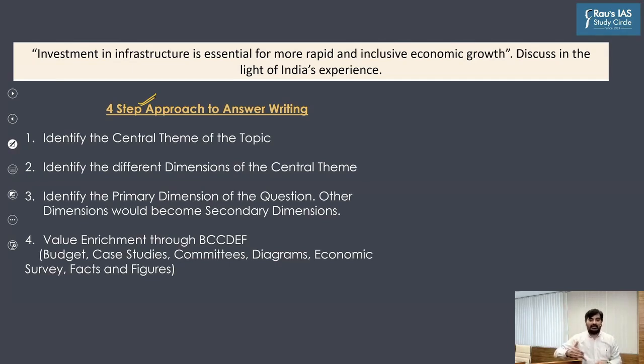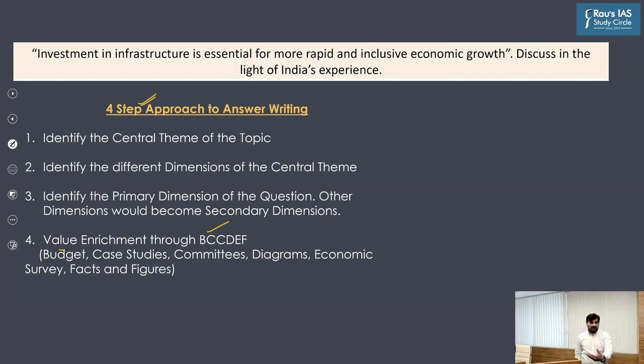The other dimensions will become either your introduction or the conclusion, or they can be used to enrich your answers. And the fourth one is, while writing an answer, always remember this keyword. So to enrich your answer, to get an edge over your competitors, to get that additional push of 1 to 1.5 marks, you can remember this keyword, budget.